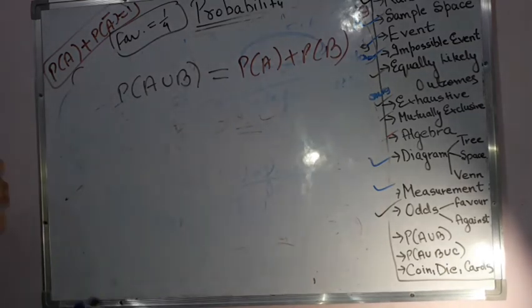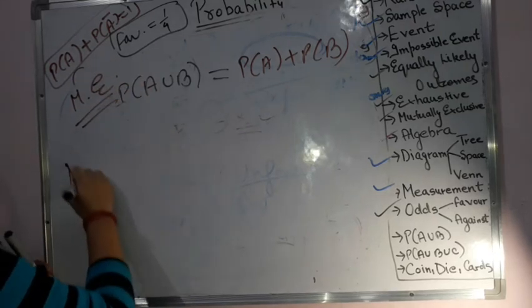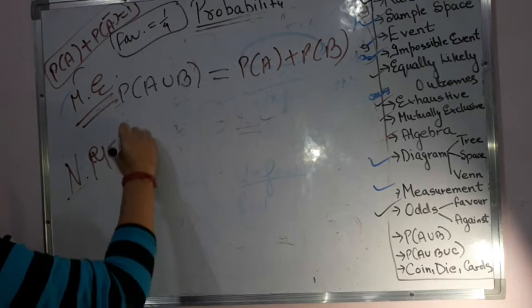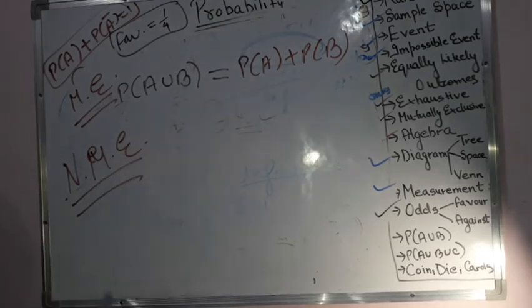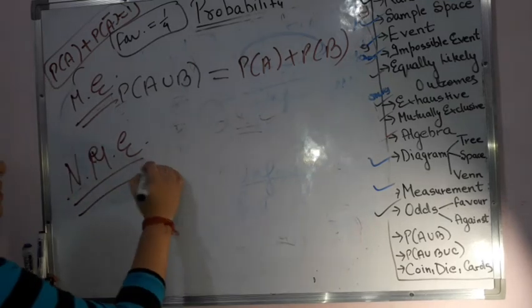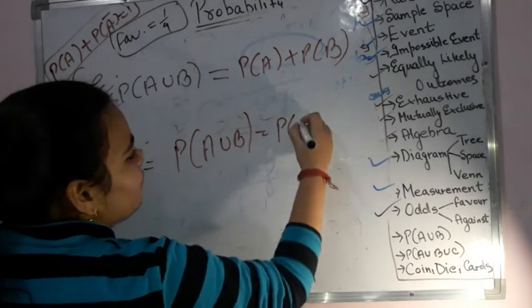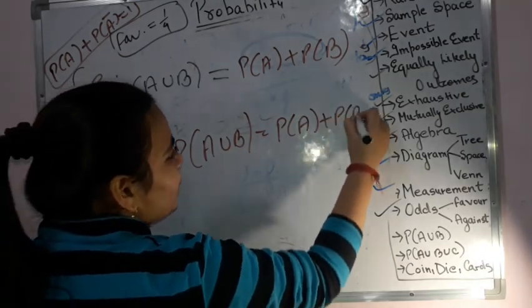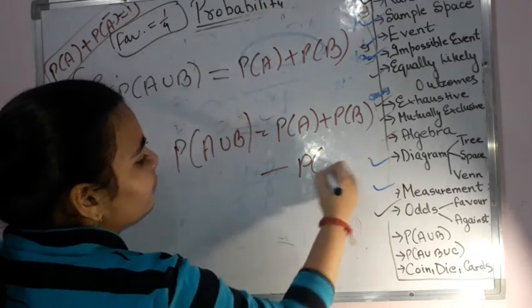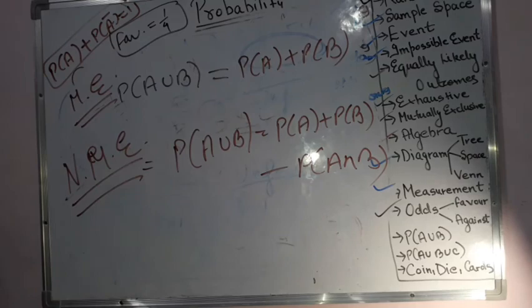If they are not mutually exclusive, let us write NME. So when they are NME, then P of A union B becomes P of A plus P of B minus the probability of A intersection B when these are not mutually exclusive events.